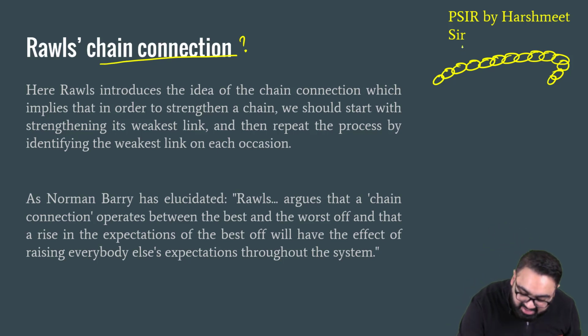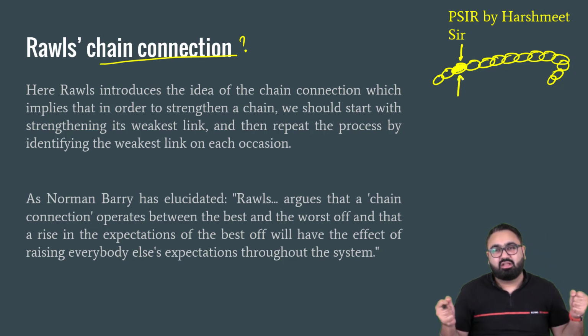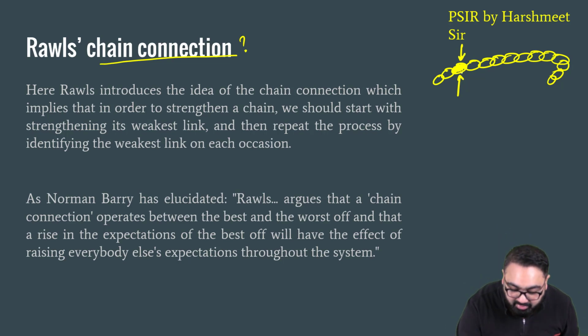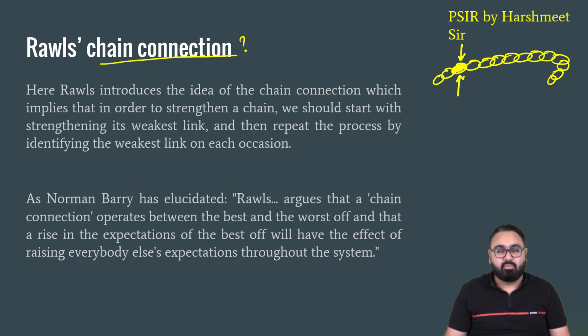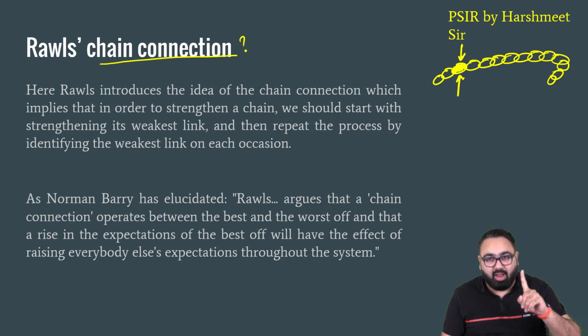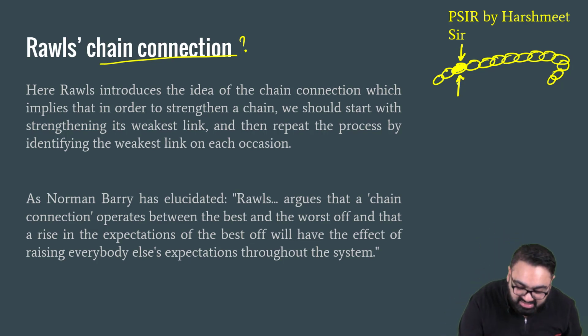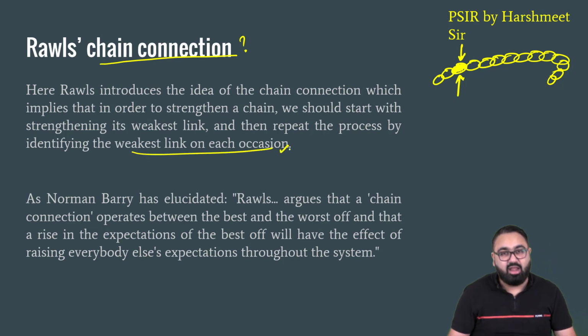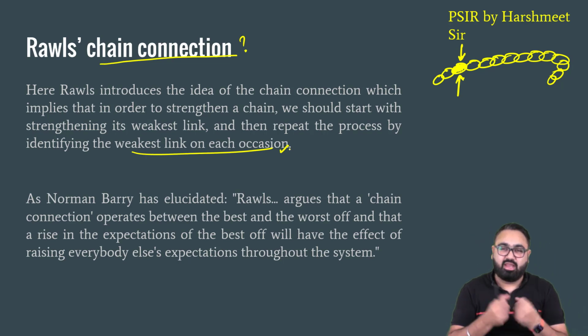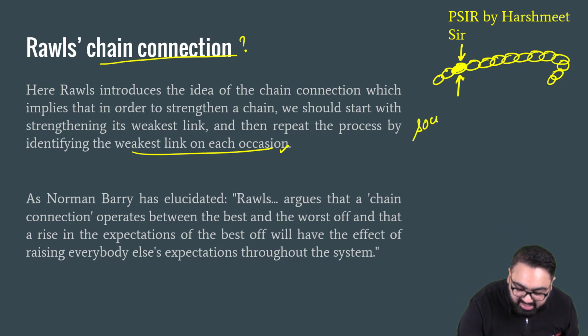Let's assume this is the weakest link. Now, if this is the weakest link, if you pull the chain too much, it will be broken from here. That is why, for the chain to be safe, for someone who is using the chain, it is important to have the most focus on the weakest link. Unless you strengthen this, unless you identify what is the weakest link, unless you help them become stronger, the entire chain will break apart. Now consider the entire society as a chain.